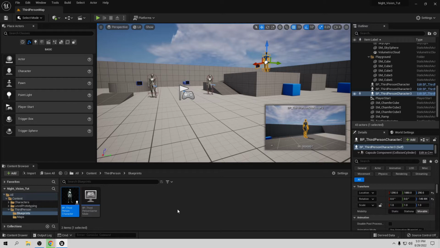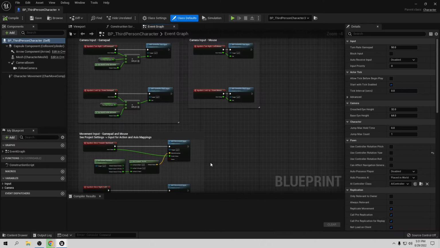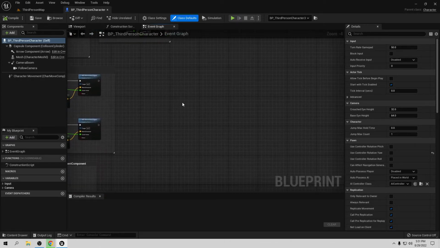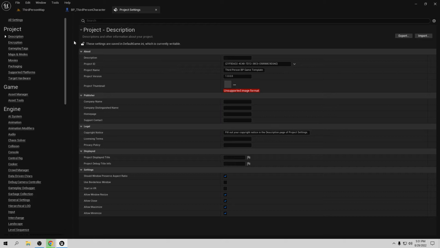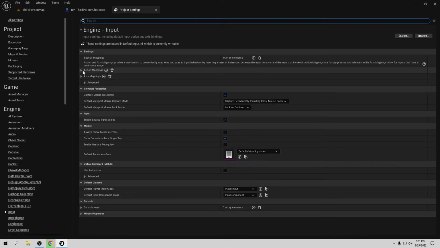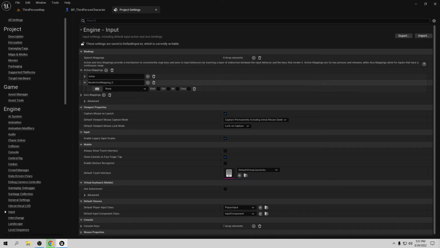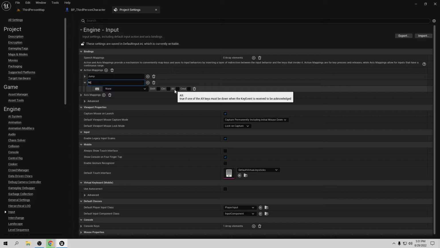So let's create that night vision. There are a lot of ways to do this, but I want to show you an easy way to make this. In here, we want a third person character, so we're going to need an input. Let's go to Edit, go to Project Settings, go to Input and create a new input. I want to call this night vision.